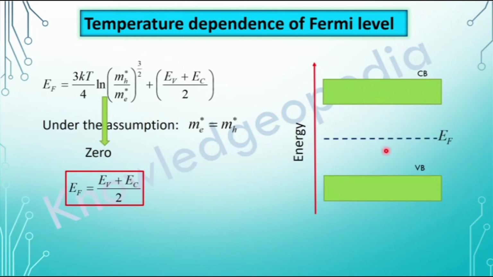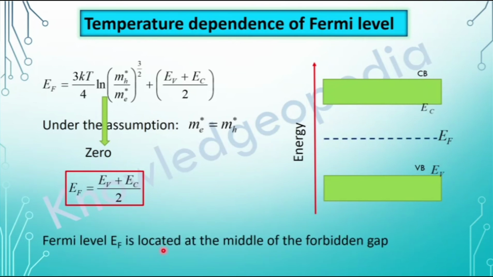So if this is the conduction band, this is the valence band, this is our top of valence band, that is EV, and this is our bottom of conduction band, that is EC. Then the Fermi level lies just at the middle of these two energy states, that is EC and EV. Thus, the Fermi level EF is located at the middle of the forbidden gap. This is the forbidden gap and the Fermi level lies just at the middle.